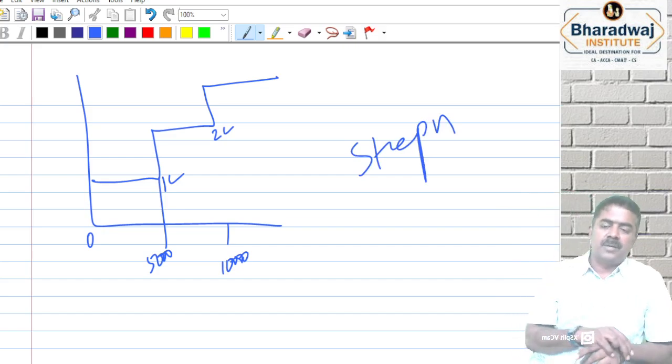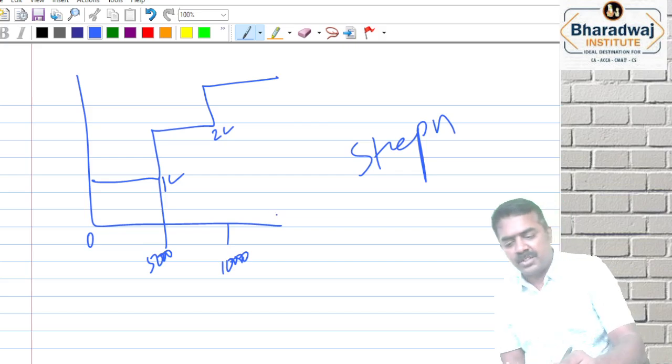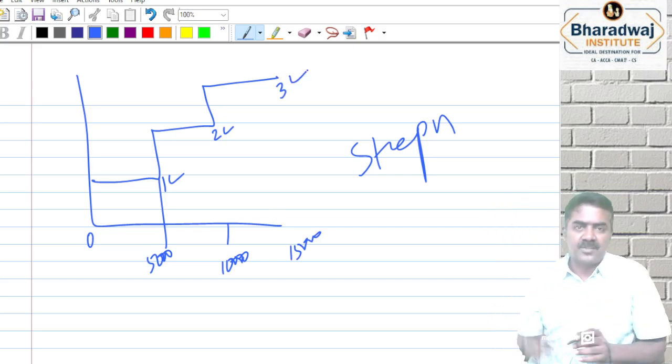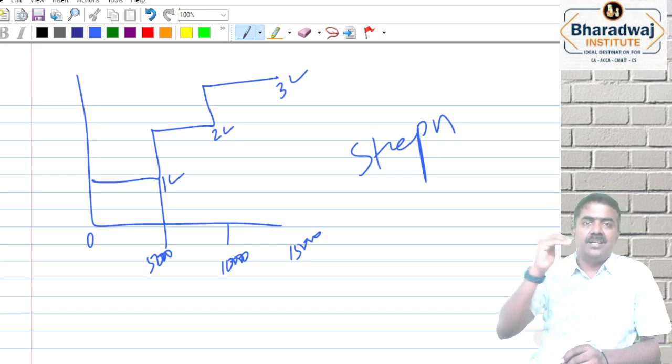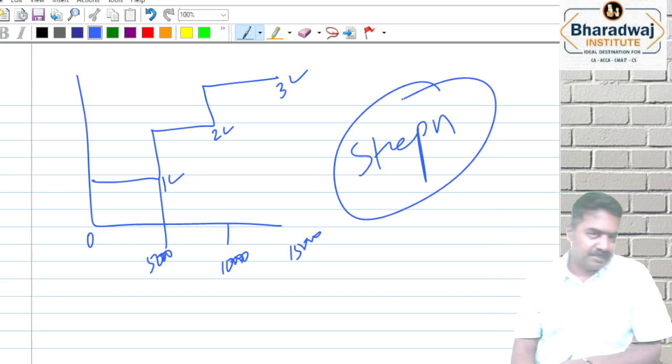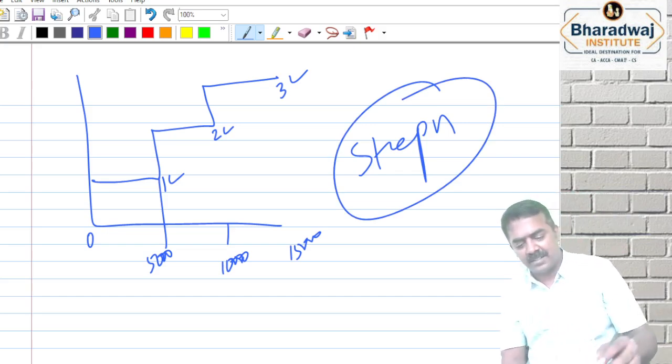Step cost. Okay sir, அடுத்த மாசம் production demand வந்து 12,000 units இருக்கு. With 2 machines you can make only 10,000 units. Third machine add பண்ணா you can manufacture up to 15,000. The cost will jump to 3 lakhs. Cost will not go slow. Cost will increase level by level, step by step increase ஆகும். That is called as what? Step cost. That is arising because of capacity.